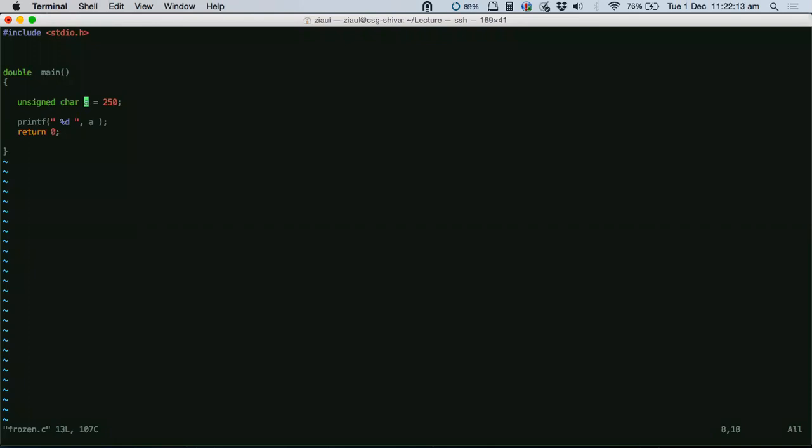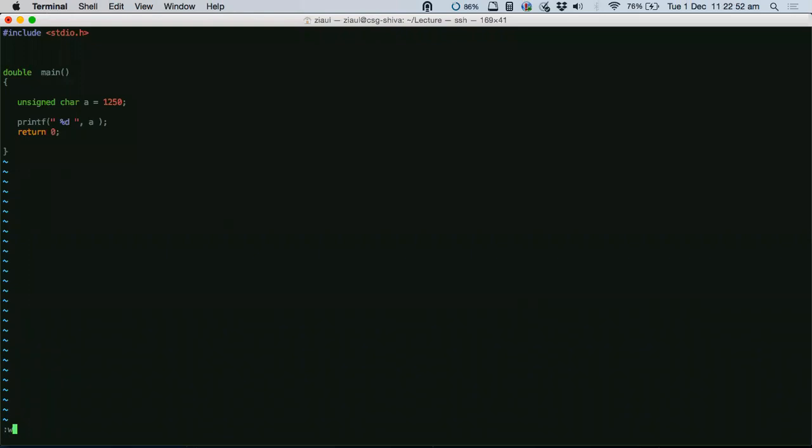So how will that value 250 be stored? There will be 8 bits, right? If you convert 250 to binary, you get a sequence of ones and zeros, and those would be stored in that location. Now, if instead of 250 I try to store 1250, can I store it in 8 bits? No, because it is bigger than 2 power 8. You don't have that many bulbs to represent that number.